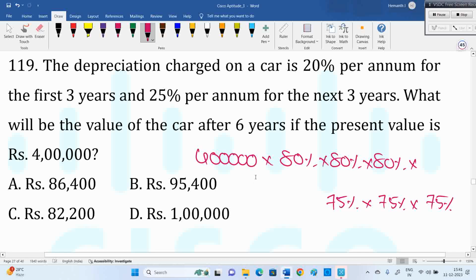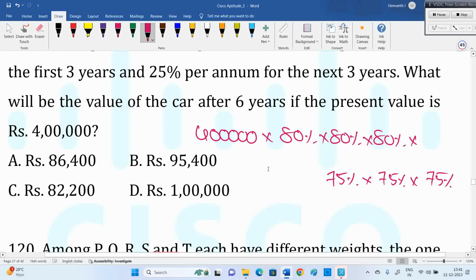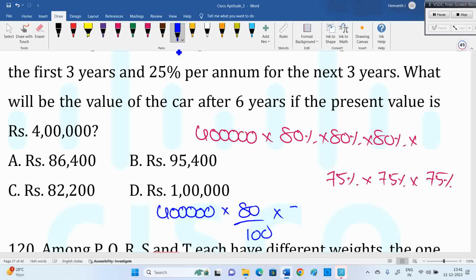So 80% can be written as 4 by 5. 75% can be written as 3 by 4. I'll write 80% as 80 by 100, but 75% is written as 3 by 4. So 80 by 100, three times, and 3 by 4, three times.